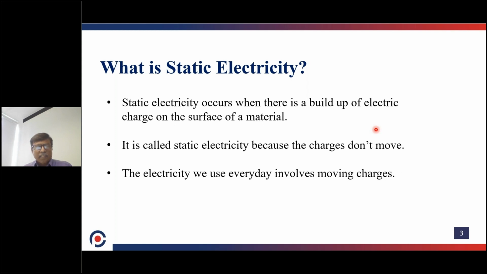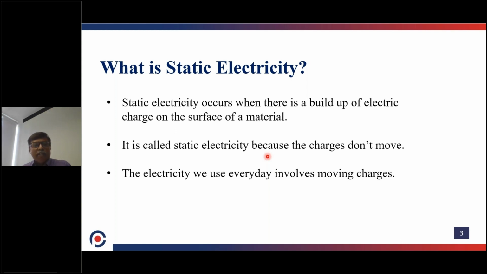Static electricity is a stationary charge. In electricity, the charge is moving, that is, the movement of electrons. Here, the separated charge is not in motion, it is stationary. The electricity we use every day involves moving charge.